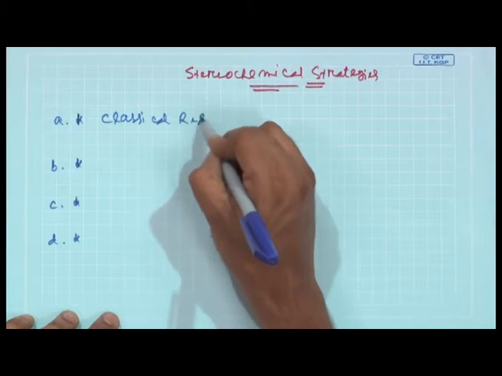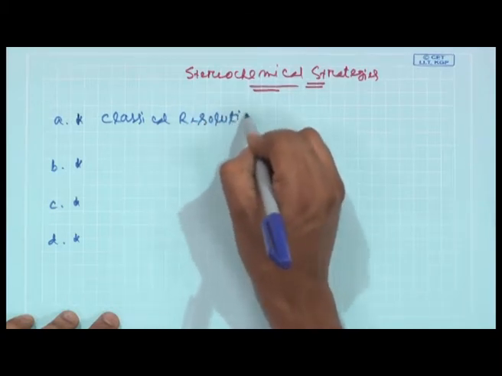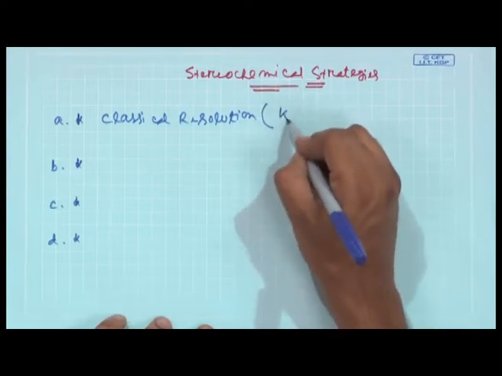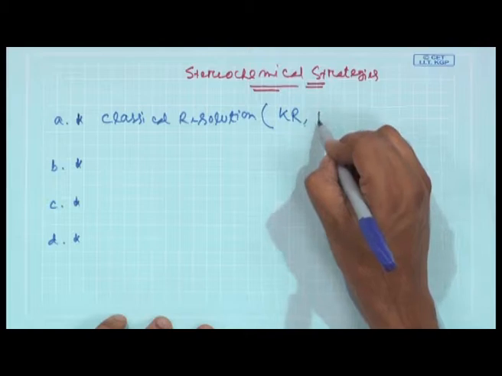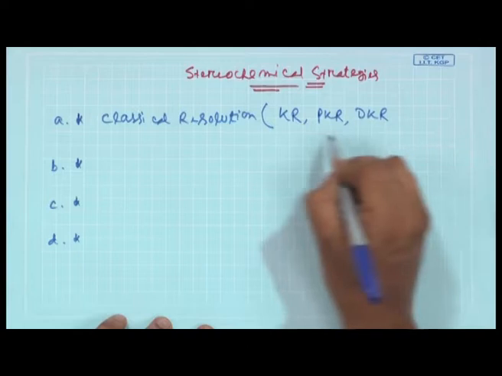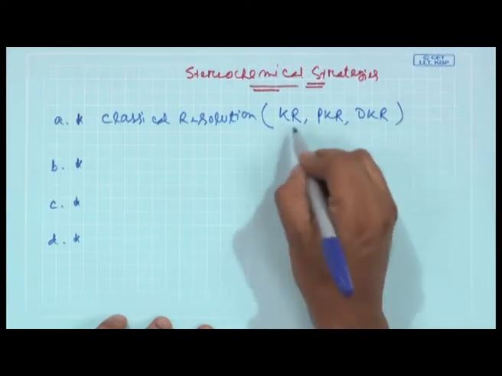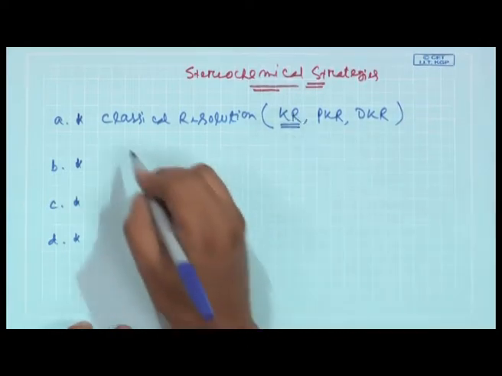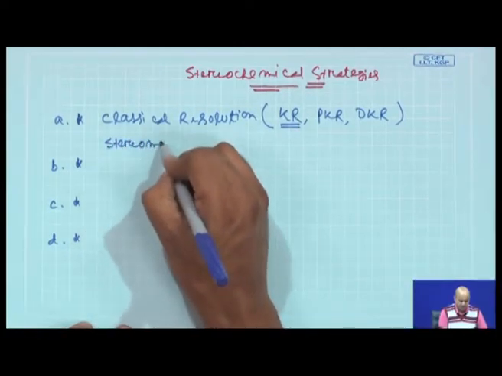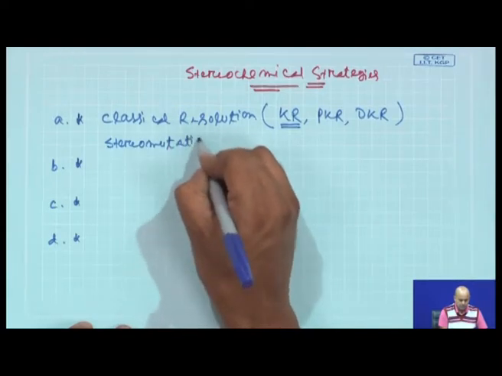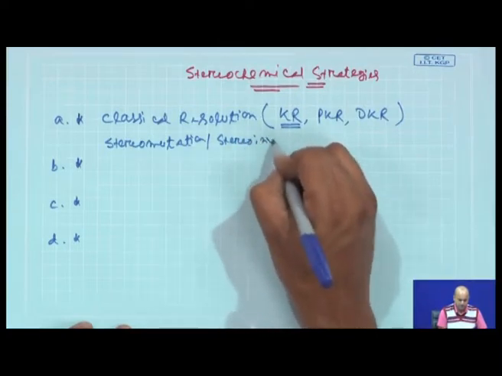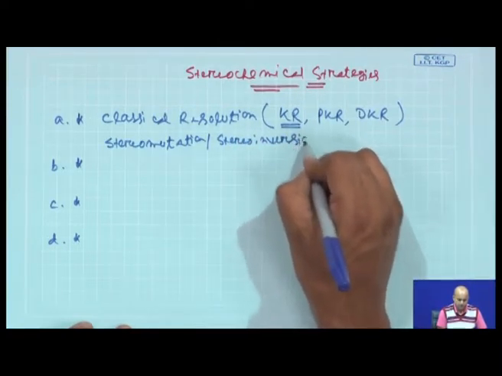The very earlier approach was the classical resolution technique. We will explain these things in detail. In the classical resolution you have kinetic resolution, parallel kinetic resolution, and dynamic kinetic resolution. In addition, you have some other methods named stereomutation or stereoinversion, meaning you are doing an inversion of stereochemistry.